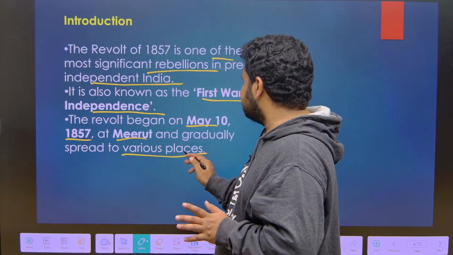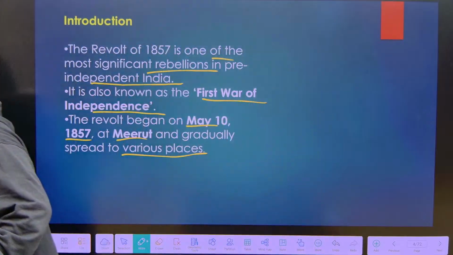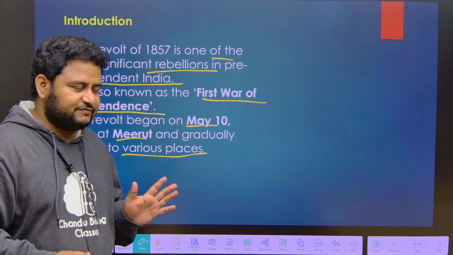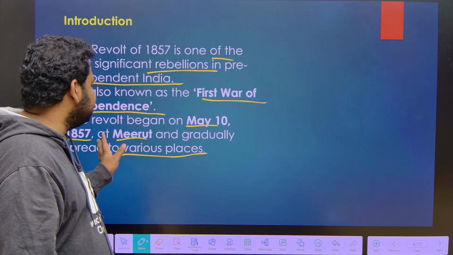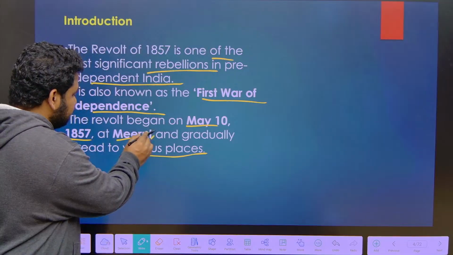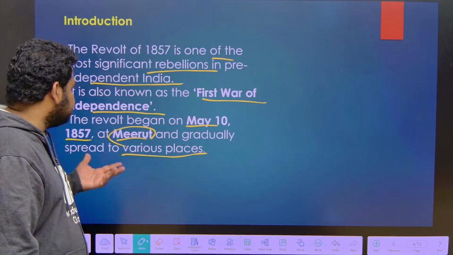And it gradually spread to various places. All right, so May 10, 1857 is the date you have to remember. That is the beginning of the revolt. It began where? It began at Meerut. That can be a question. And it spread to various places.